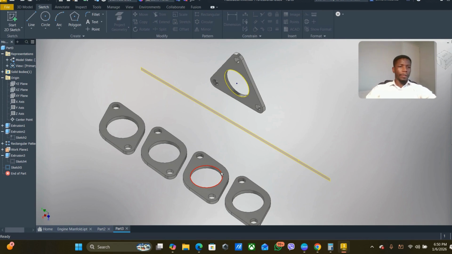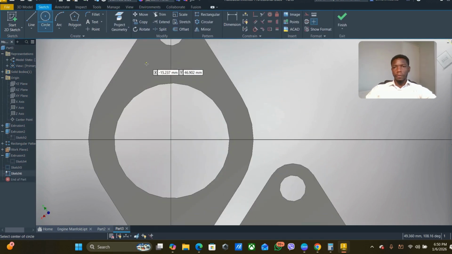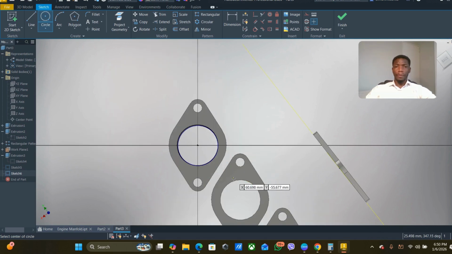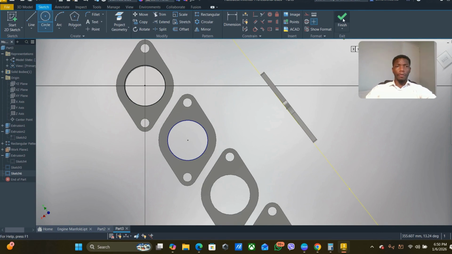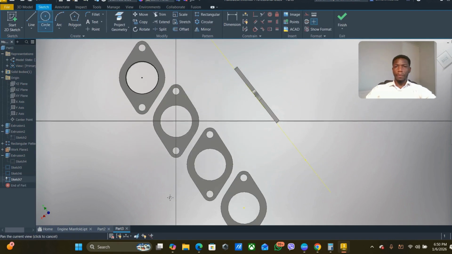Alright guys, next I'm gonna do the same thing right over here. I'm going to draw a circle from the center point right over there up until that point. Then I'll finish that. I'll go to the next one right over here just so I can do them all at the same time.